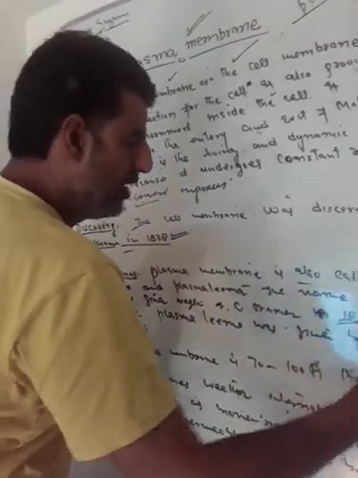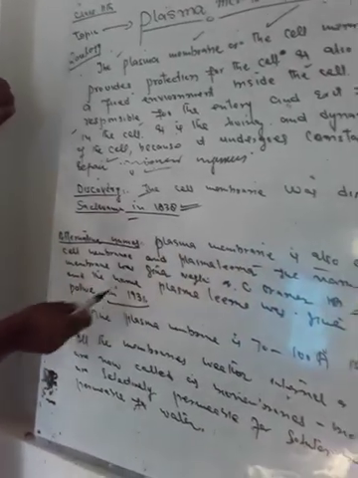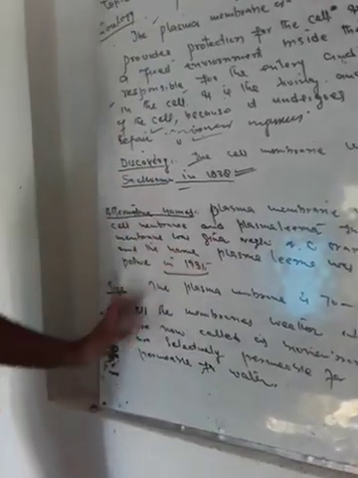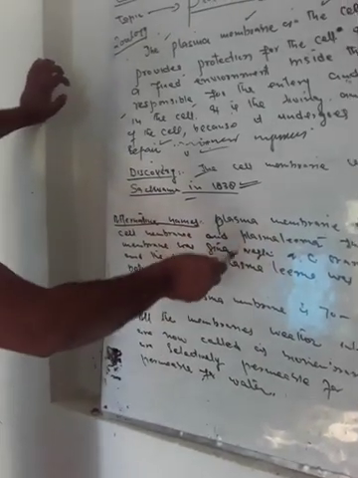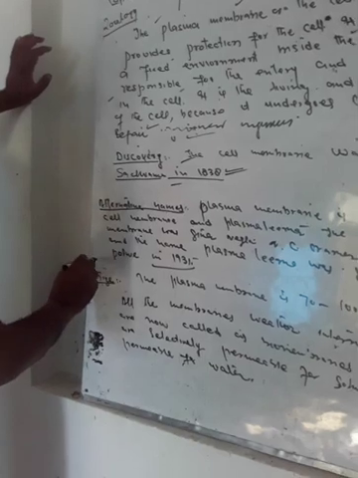And the name plasma lemma was given by Aikyo Palva in 1931. Its alternative names have a background that some scientists worked on it and they gave it the name cell membrane and plasma lemma.